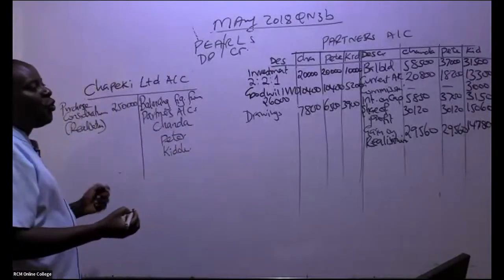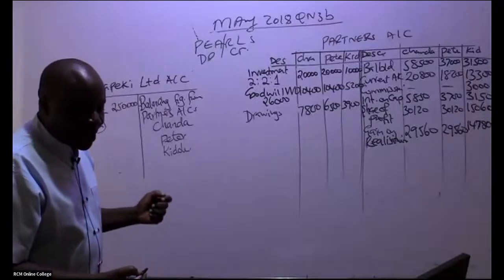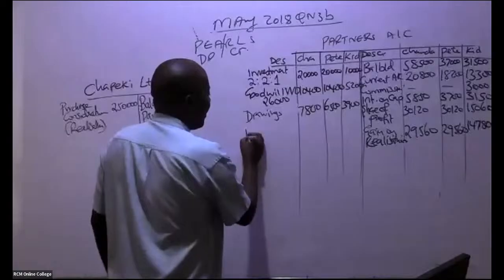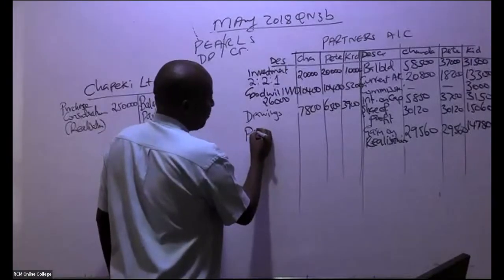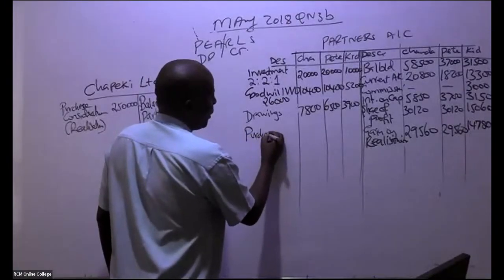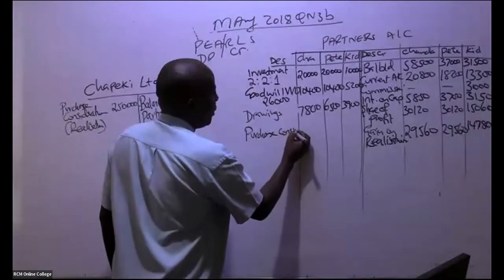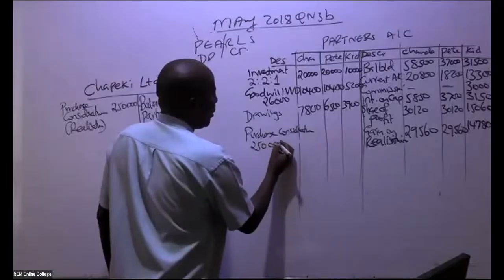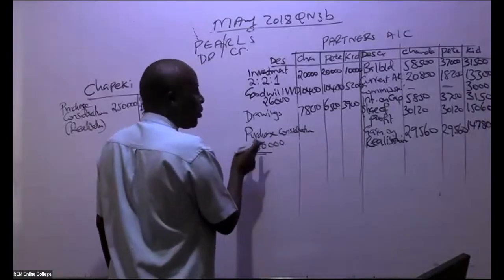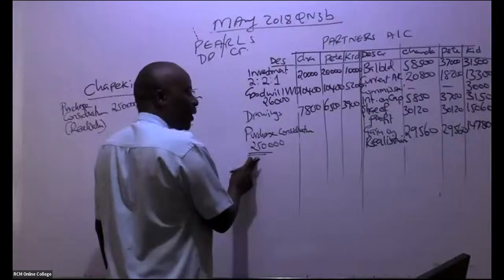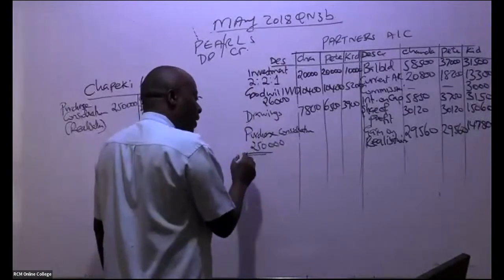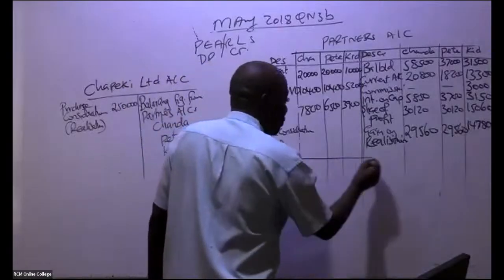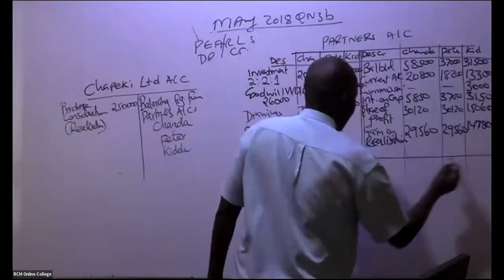So then can you kindly do me a favor? Come here straight away and give us, and this must always come here, purchase consideration here, which in this case is 250,000 in total. So it must always come here, but you don't share this as per the proportions. Not shared using the proportions. You get balancing figures.